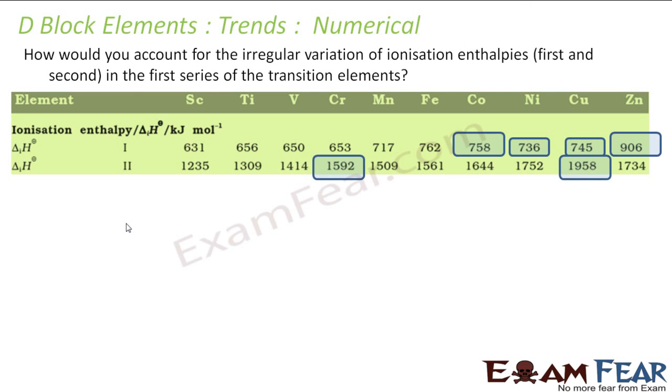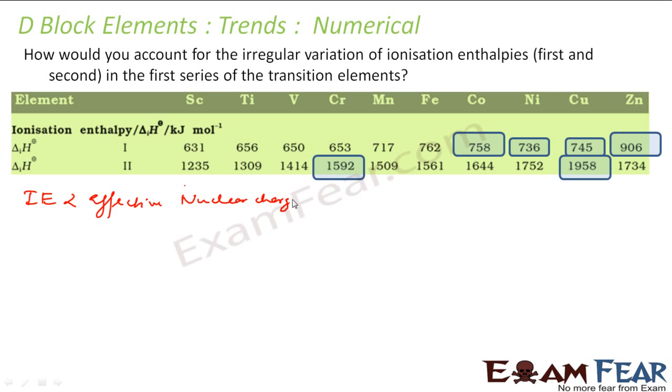The next question is, how do you account for the irregular variation in ionization enthalpy for the first and second series of the transition elements? In the first and second ionization enthalpy of the first series, we have said that ionization enthalpy is directly proportional to the effective nuclear charge.